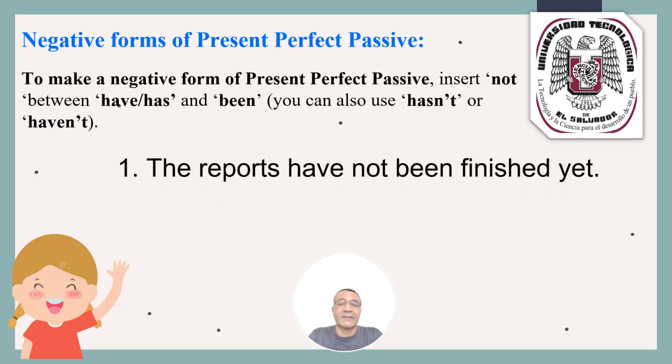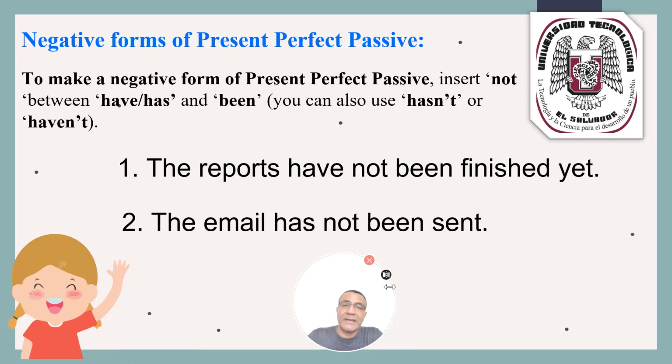Let's see this example: the reports have not been finished yet. The reports, subject; the auxiliary verb, have not. You see, the word not is between have and been. The past participle, finished, and the complement or object.